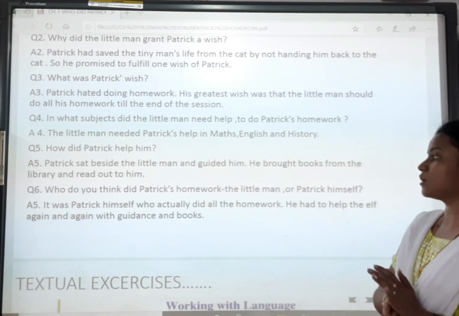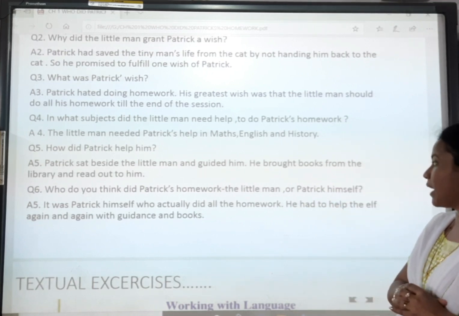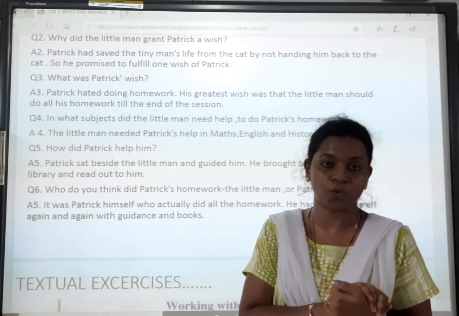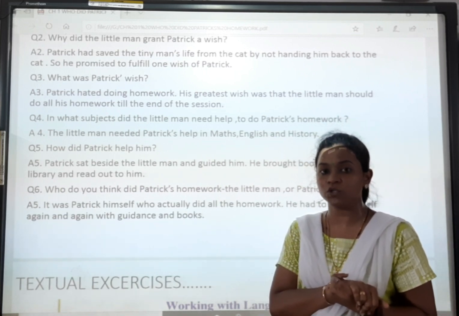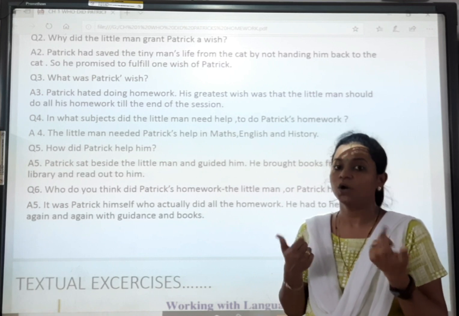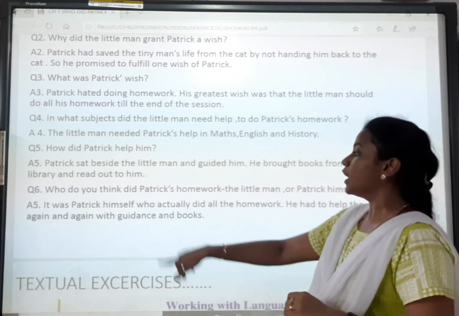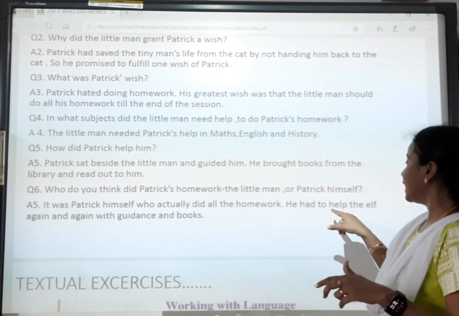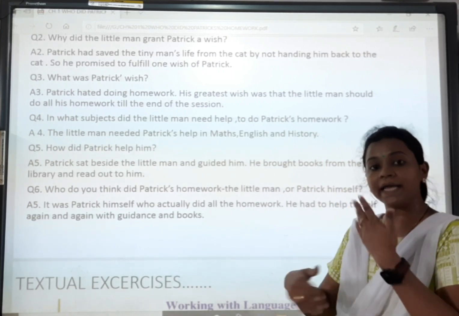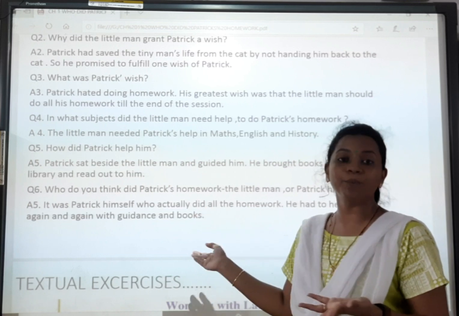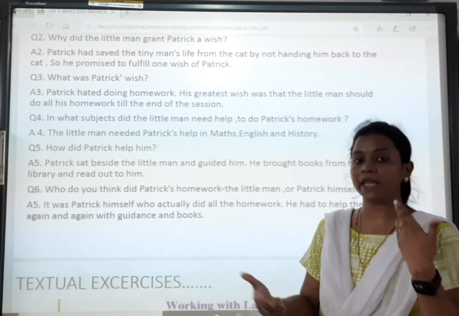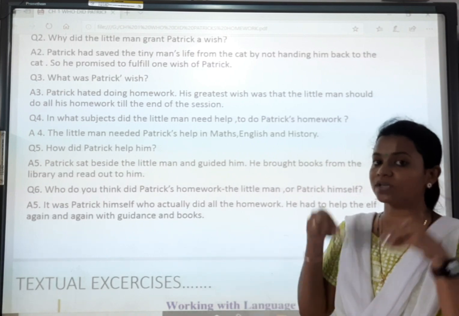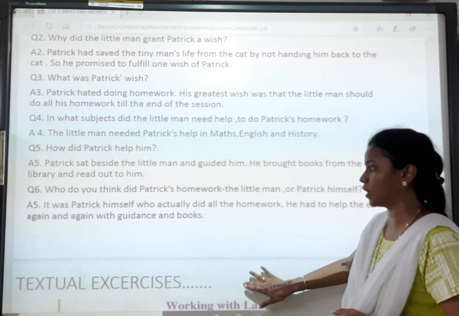Who do you think did Patrick's homework? The little man or Patrick himself? Now who do you think? I told you in the explanation also. We know the answer, right? It was Patrick himself who actually did all the homework. He had to help the elf again and again with guidance and books. So because he needed to help the elf again and again with guidance and books, it was Patrick himself who did all the homework.